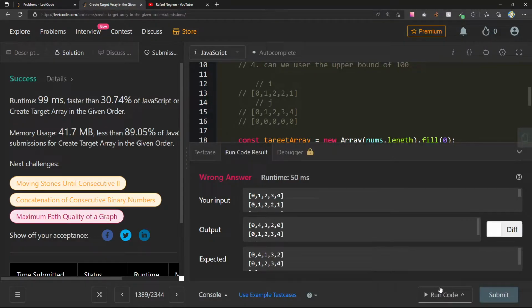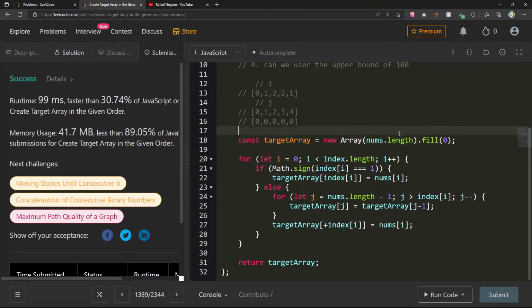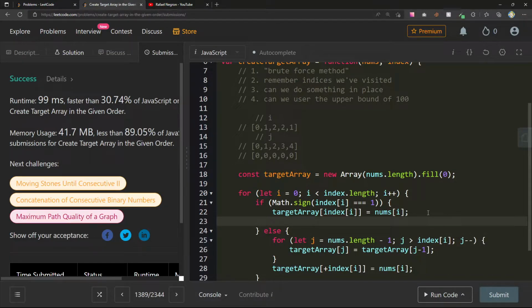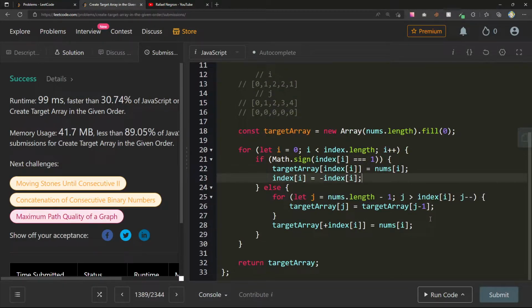Okay, 0, 4, 3, 2, 0. Let's see. If Math.sign, so we get to Math.sign index I, 0 is equal to 1, then we just know that the target array of index I equals the thing that's at nums I. Oh, and then we also need to make index at I equals minus index at I. And I think this will just transform it.